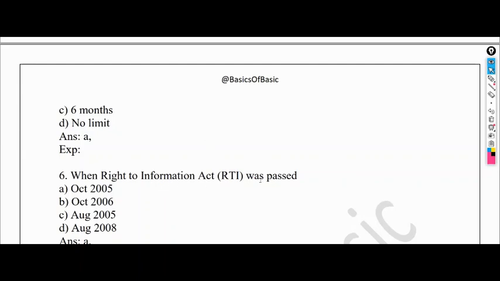When was the Right to Information Act passed? So this is also a very landmark act which was passed in India. It was passed in 2005. So everyone will be knowing this. Because of various protests, for example, Arvind Kejriwal was one of the leaders in this protest for the Right to Information Act, and it was passed in October 2005. So please remember this also.